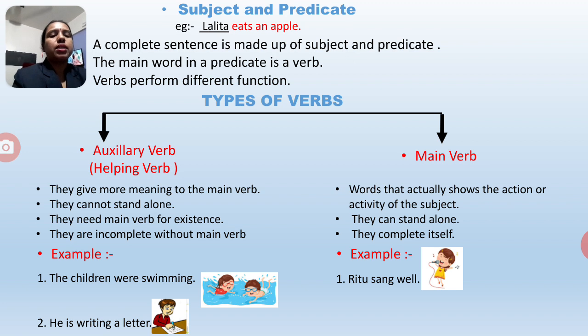Okay, now we will see another example. I am a doctor. See, in this sentence, I am a doctor. So I is the subject, am is the main verb, and a doctor is the object. Here am is the main verb. Is there any auxiliary verb here, any helping verb? No. Without a helping verb, the sentence makes complete sense by itself, and that is known as the main verb.